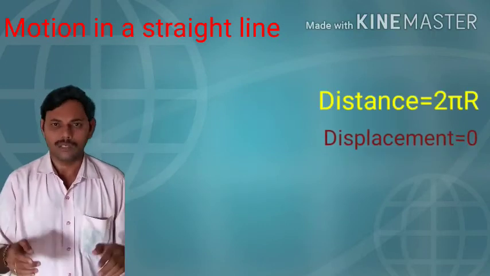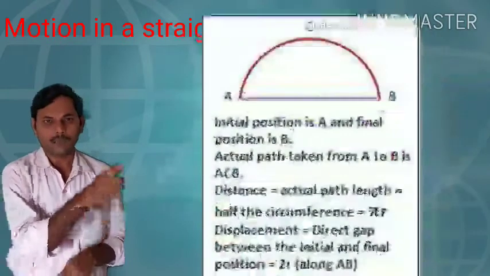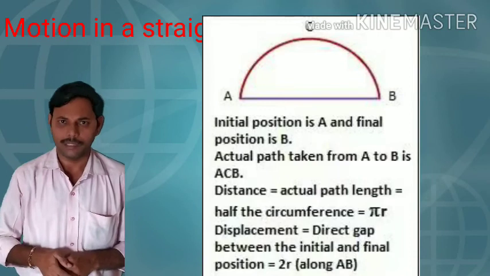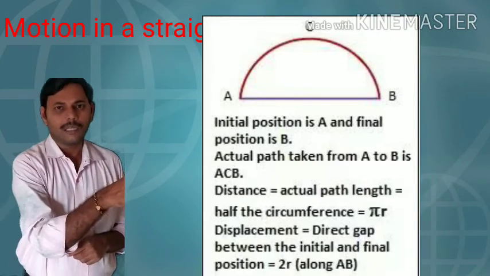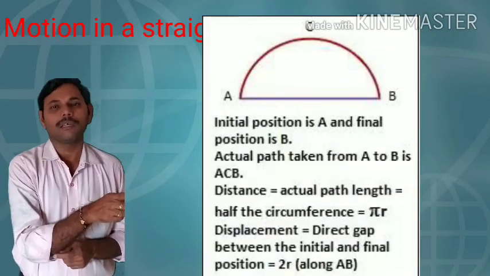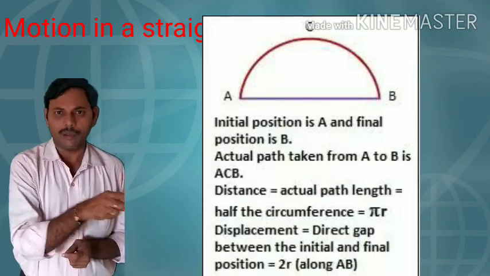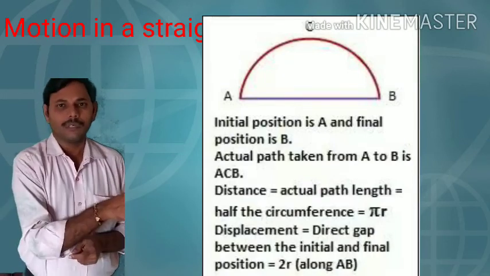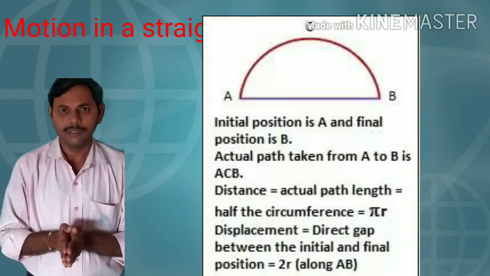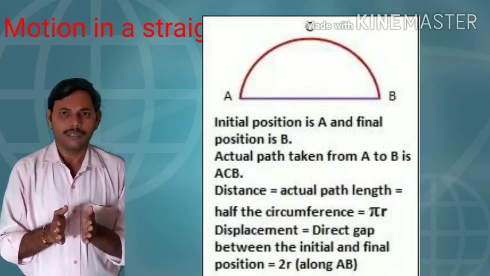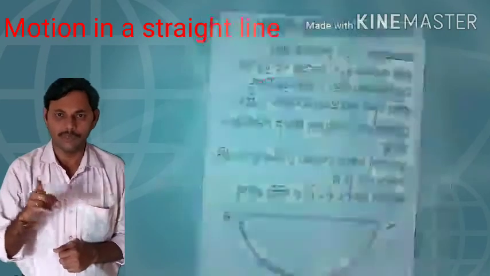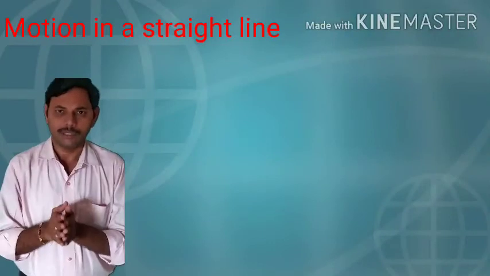Let us consider another example. Consider a body starts from point A and completes a semicircle of radius r and reaches the diametrically opposite point. Then distance is the length of the semicircle, that is pi r. Displacement is the length of the straight line drawn from A to the diametrically opposite point B. So the length of AB is equal to the diameter, that is 2r. So in half revolution, in completion of a semicircle, distance is pi r, displacement is equal to 2r.